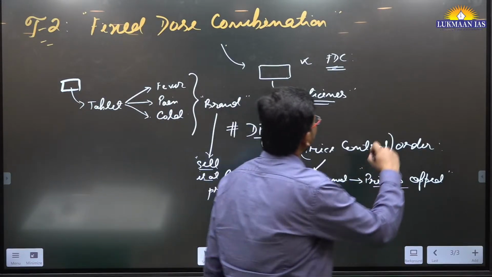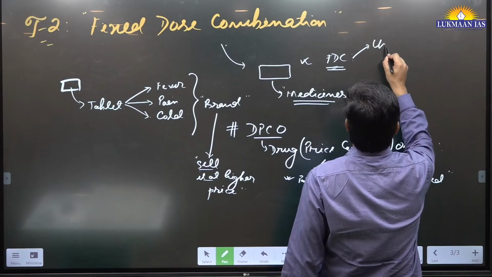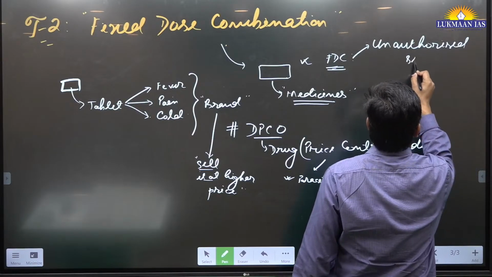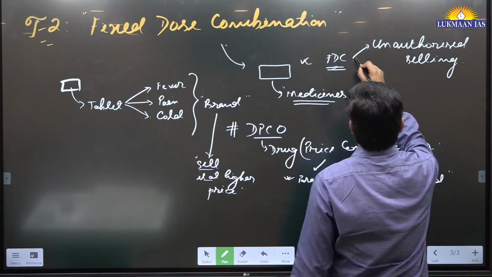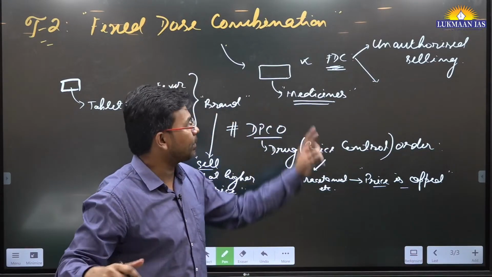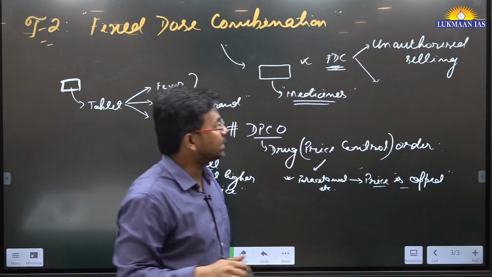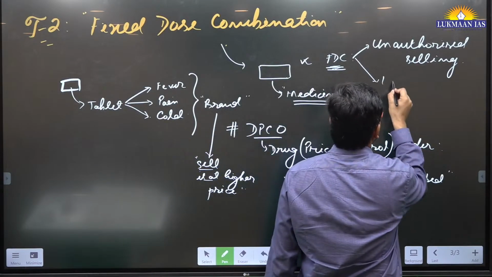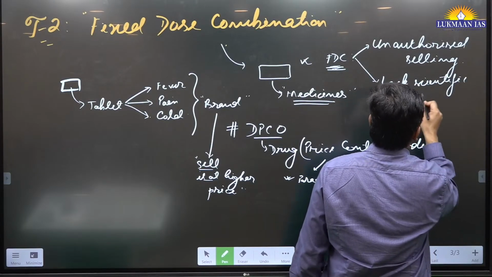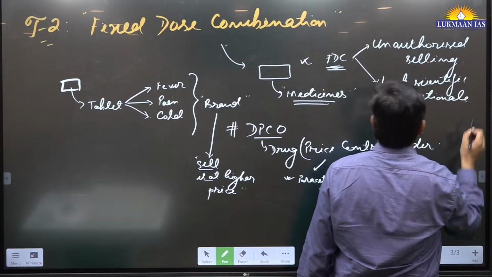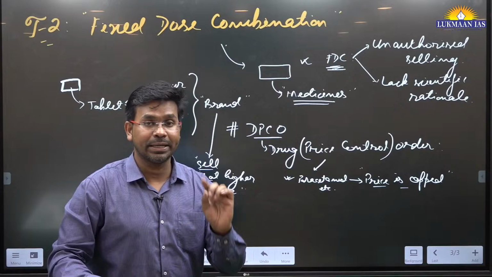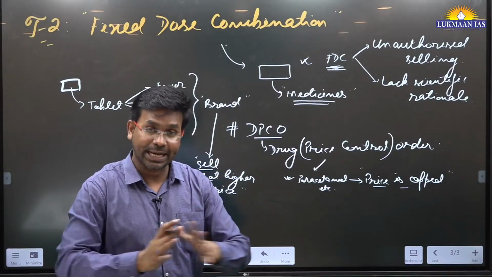So related to fixed dose combinations, what are the problems in India? Number one, unauthorized selling is happening in the market. Number two, the fixed dose combinations that are being made by many pharmaceutical companies lack scientific rationale. Many of them lack scientific rationale. Apart from this, already banned fixed dose combinations that are banned by the government are being sold recklessly in the market.